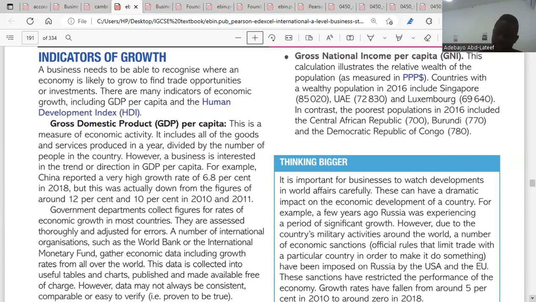GDP per capita is a measurement of economic activity, which includes all the goods and services produced in a year, divided by the number of people in such a country. And a business should think about the GDP per capita in an economy before it starts thinking of investing in such a country or before seeking trade opportunities. And how do we measure the GDP per capita? It is measured as the GDP divided by the total population of such a country.